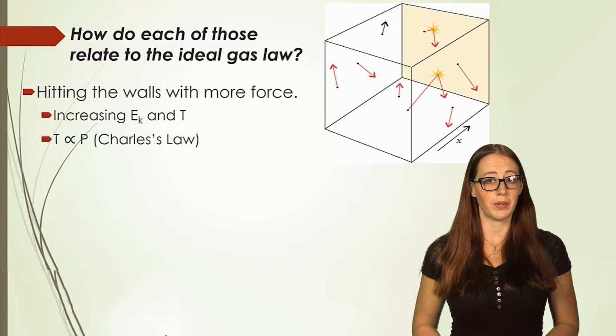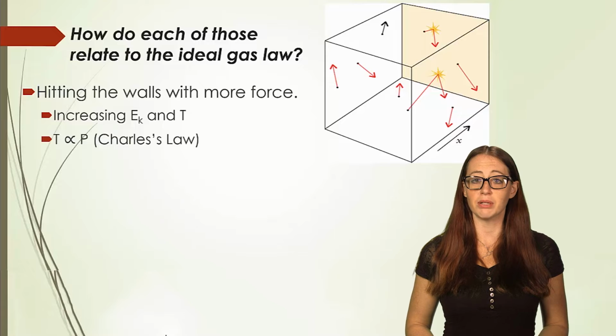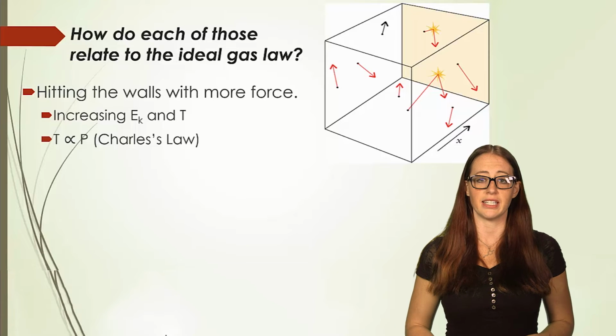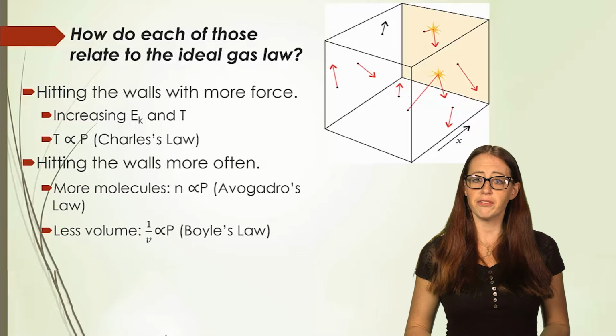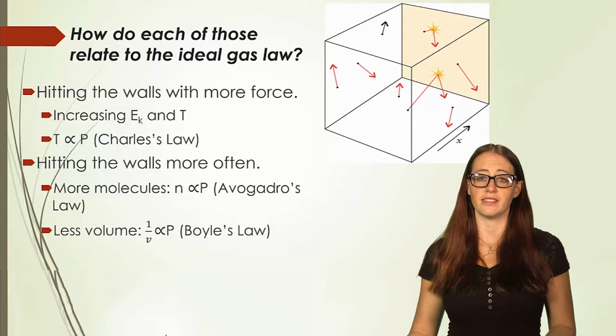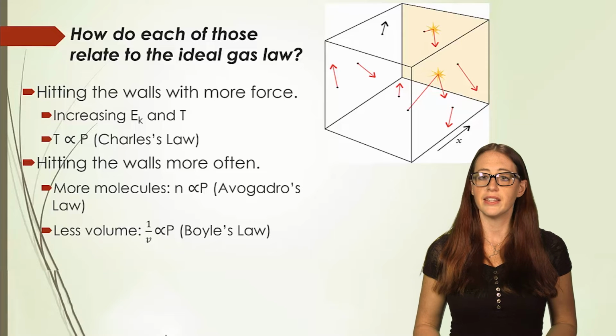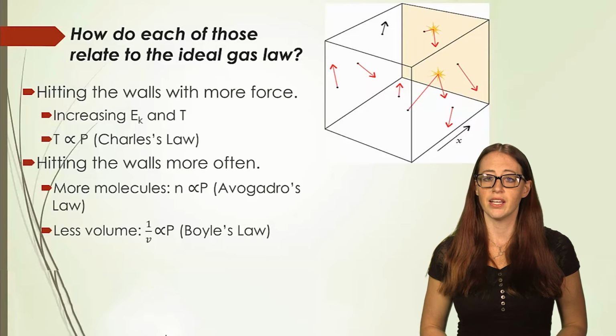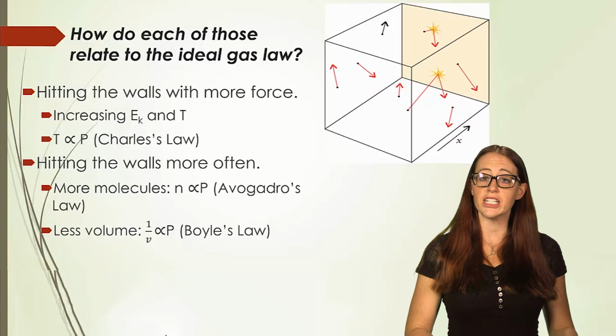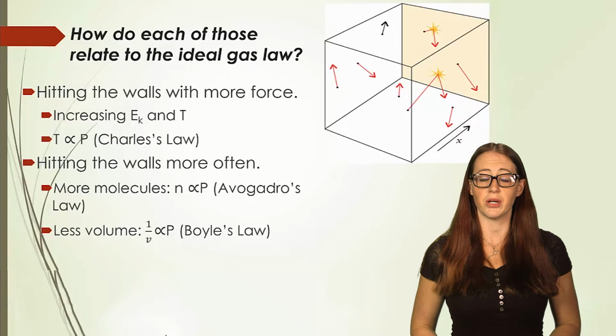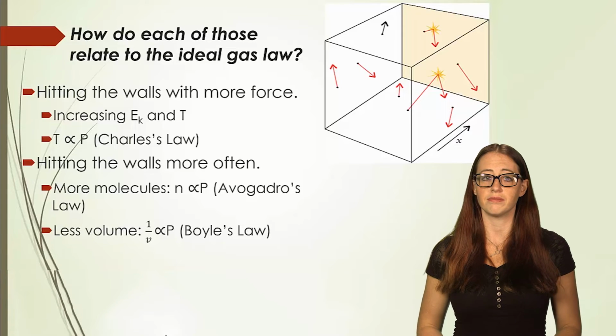This can be done in two ways. Either by having more molecules in the area so each area gets hit more often, or by decreasing the area. The former means that as N increases, so does P, or as the number of moles increases, so does P. That's Avogadro's law. The other means that a decrease in volume increases the pressure, and that's Boyle's law.